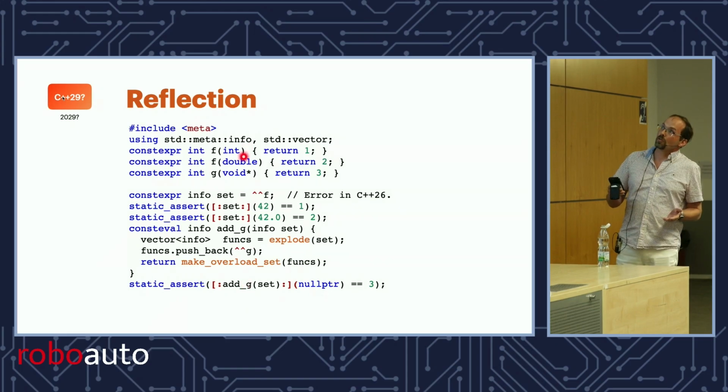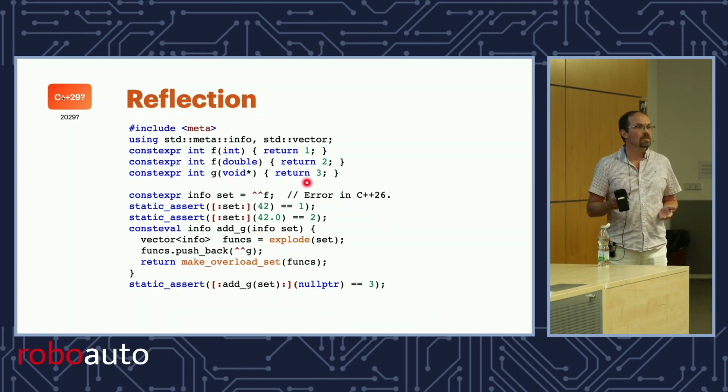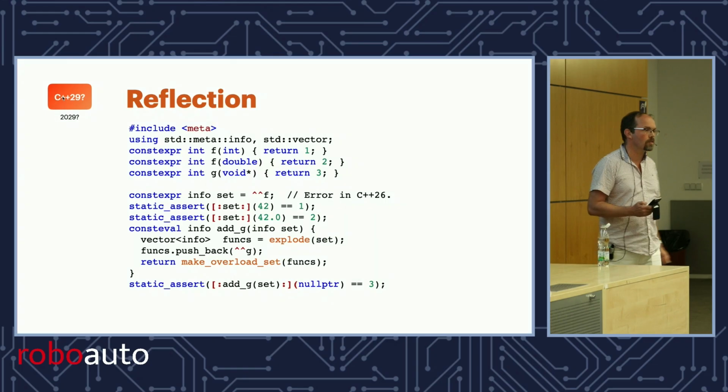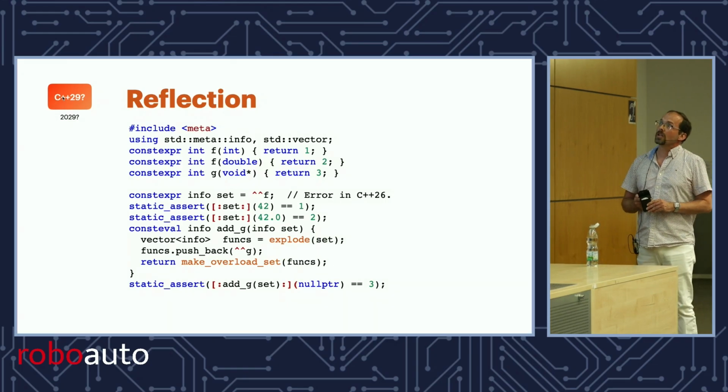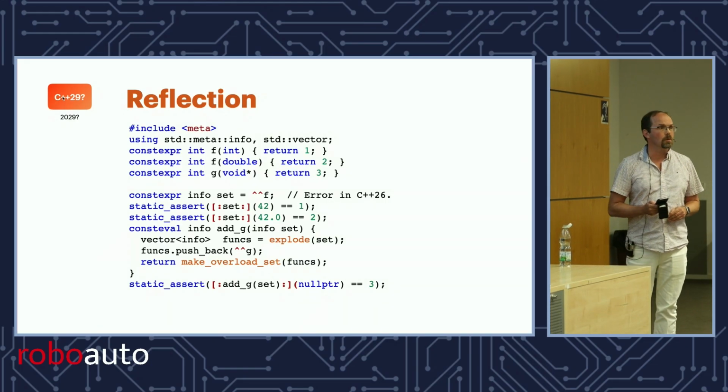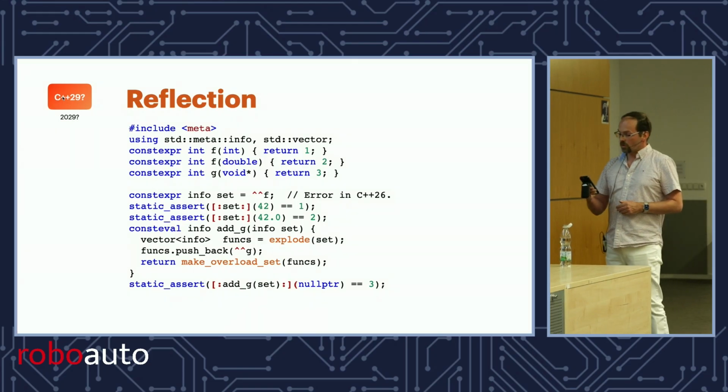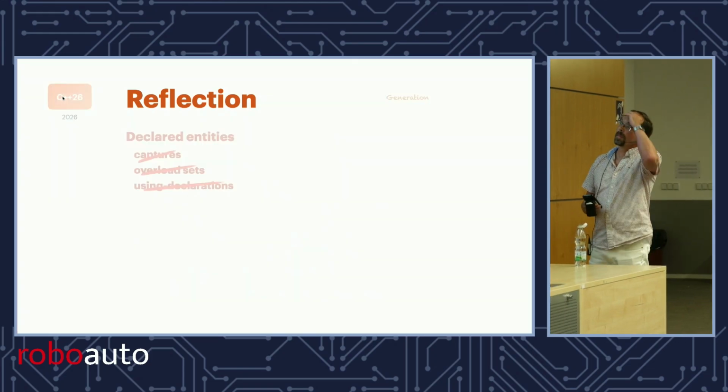And now I have an overload set of 3 things, so I can call it with null pointer, which matches the third one better, so it returns 3. Right? And you can transport your overload sets. It's something people have been wanting to do. So I think that's something I'm hoping we will be able to bring to you a few years from now.